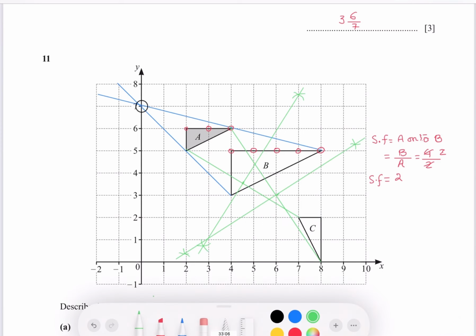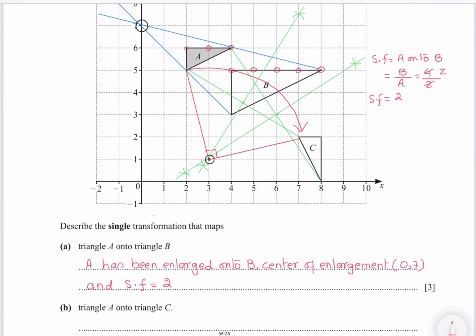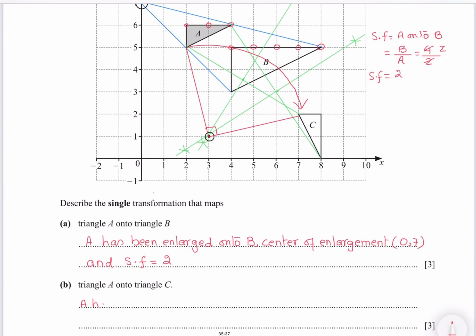And this is 90 degrees. This movement I have made the arrow, this shows that you are moving clockwise. So now you can write it here. A has been rotated onto C 90 degrees clockwise about 3, 1.